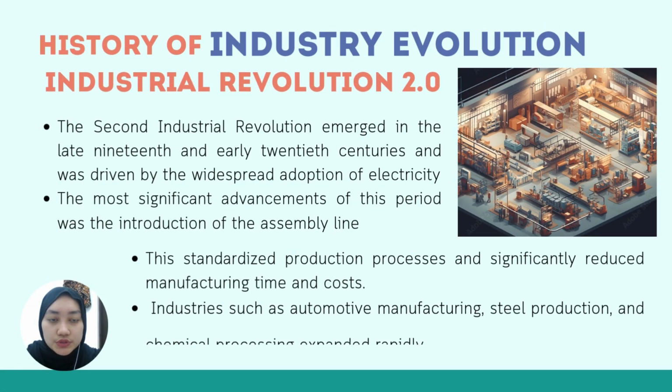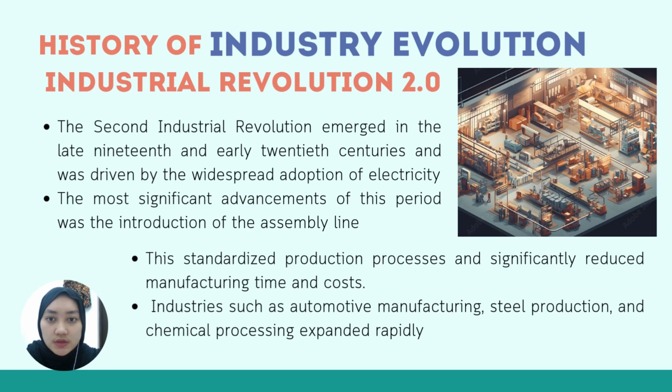For Industrial Revolution 2.0, the revolution took place in the late 19th and early 20th century and focused on mass production. The main driving force of this revolution was the use of electricity, which made factories more efficient and flexible. One of the key developments during this period was the introduction of assembly lines, which allowed products to be manufactured in large quantity at lower costs. Standardized parts improved product quality and consistency. Industry 2.0 significantly increased industrial productivity and made products more affordable to customers.